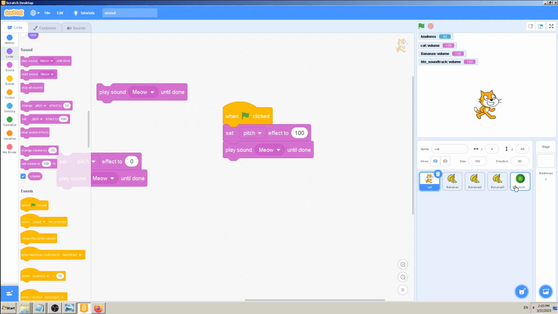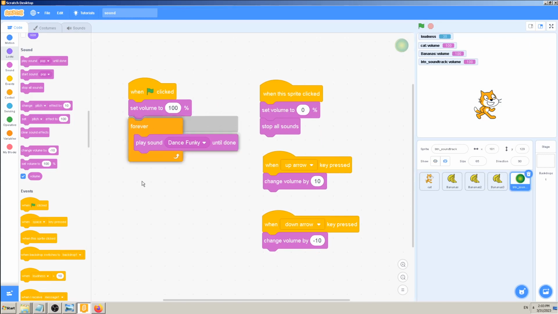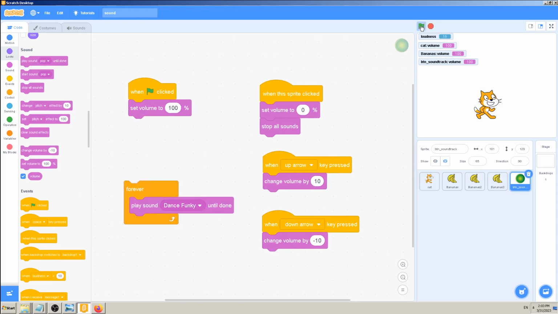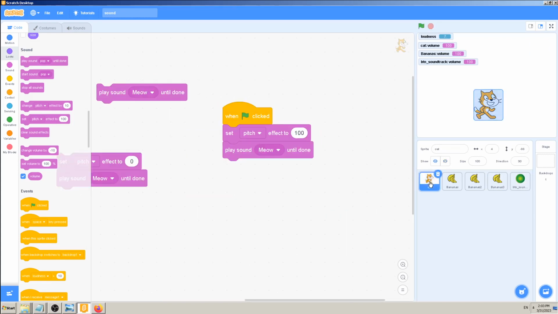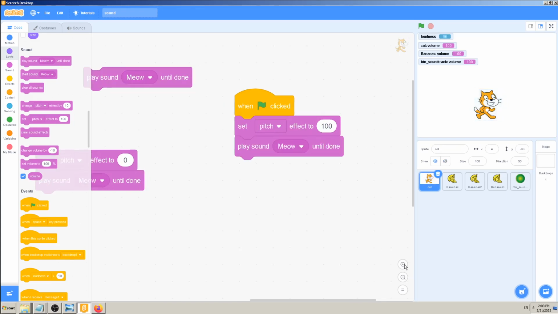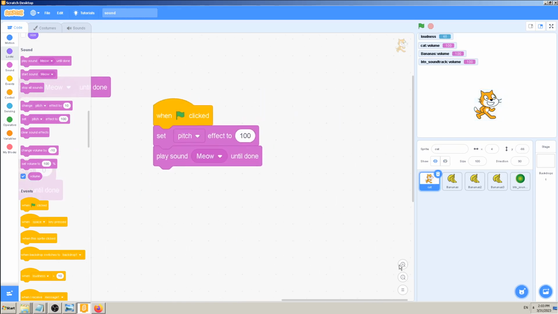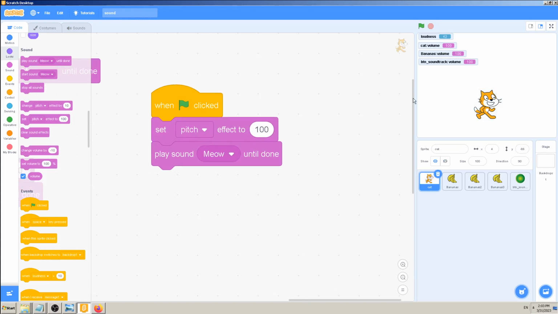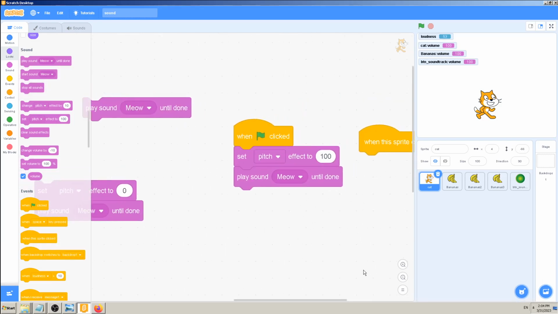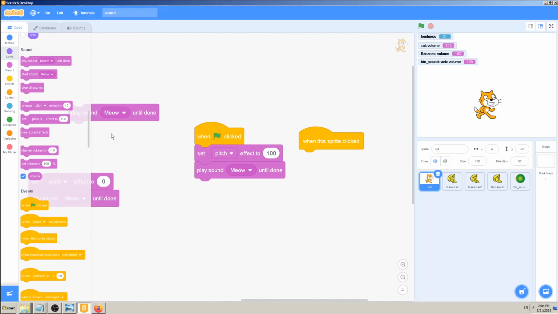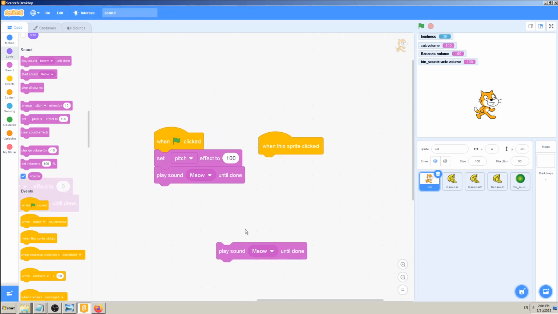And I need to disconnect my soundtrack. So okay, my game designer says, okay, that's cool. When our game starts, our cat gives us some kind of high meow voice, but later when I click on this sprite, I want it to say meow like it was lower, like it was in the original.